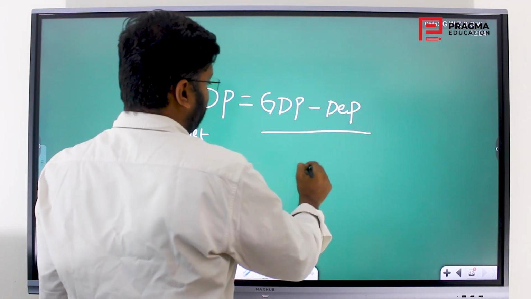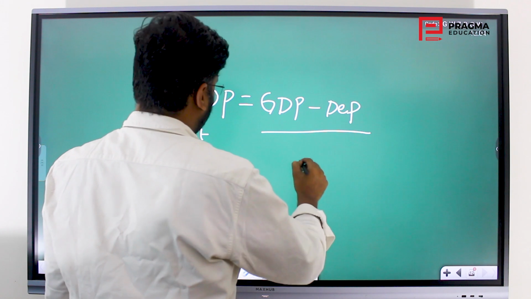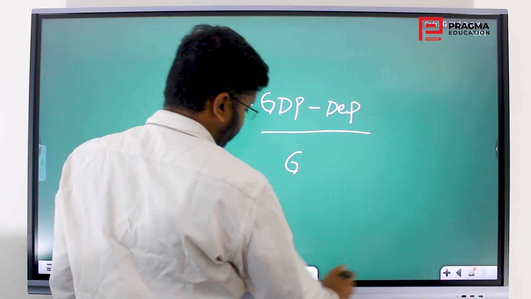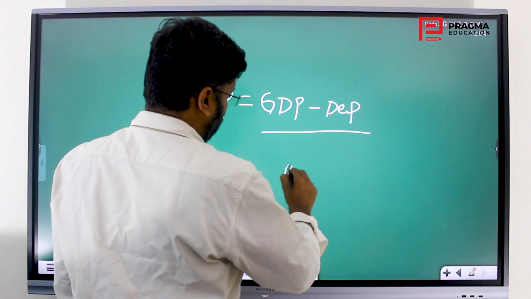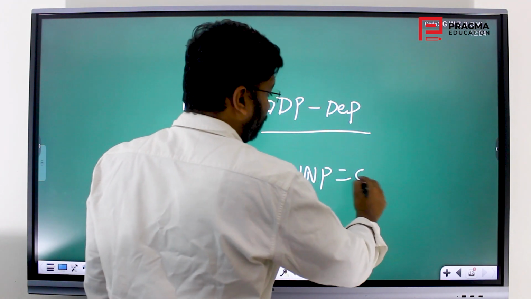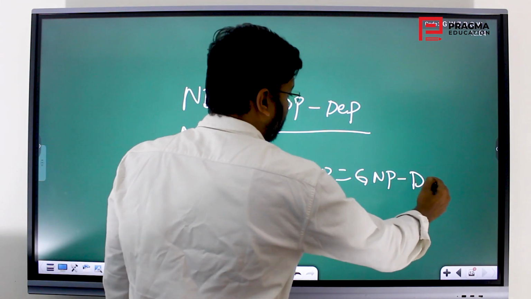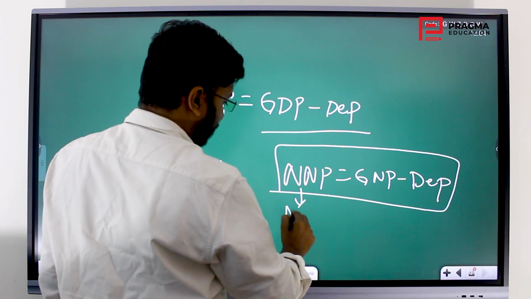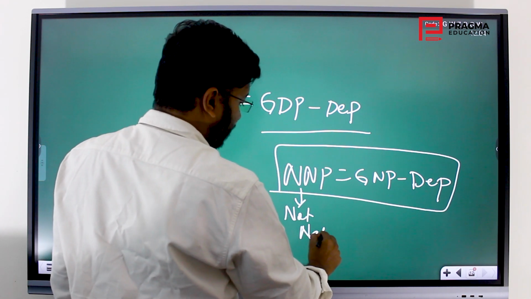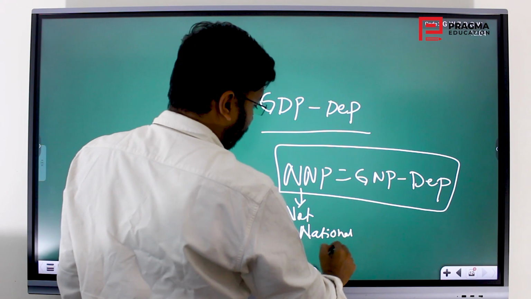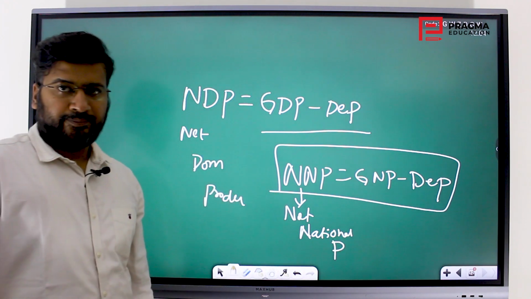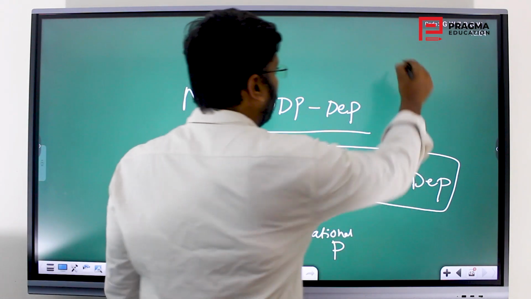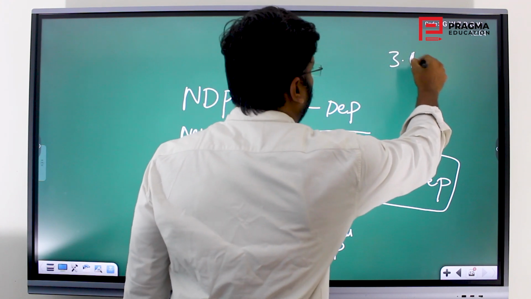So the same thing you do for NNP. NNP is equal to GNP minus depreciation. This is net national product. So we have covered two more, that is NDP and NNP.